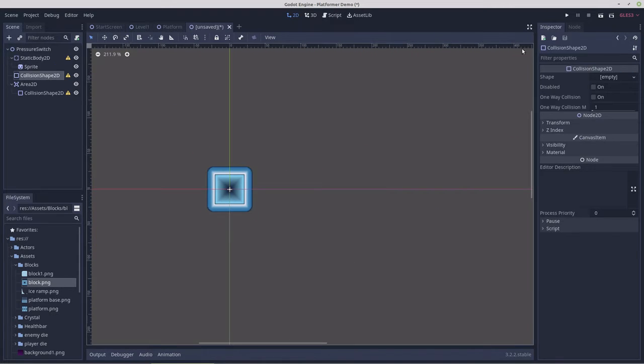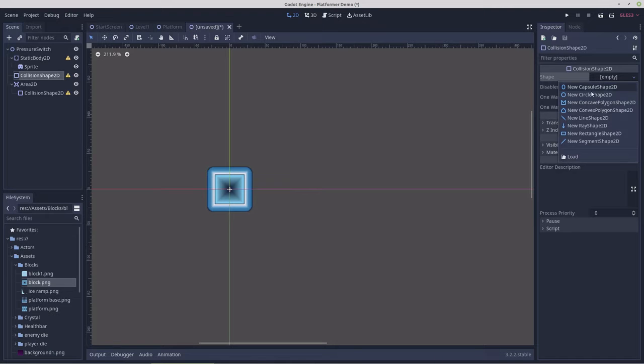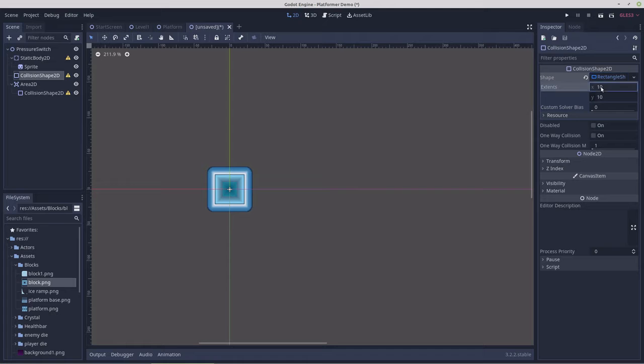We can give a collision shape, that would be a rectangle. Its extents would be 32 by 32. That will give it the exact collision shape of a tile map tile.